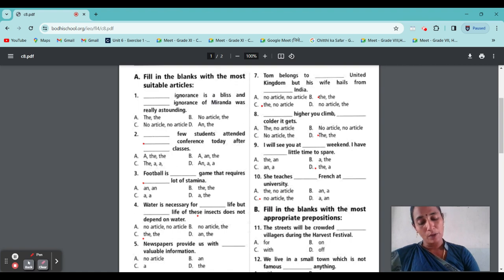Preposition of time. So, what is a preposition of time? It indicates the time of an event when it happens, is happening, or might happen. It can be any day, time, month, or year. That is called a preposition of time. At that time we use the prepositions on, at, during, etc.